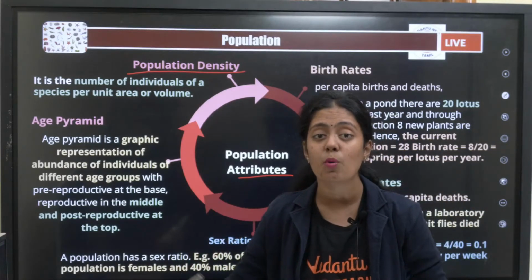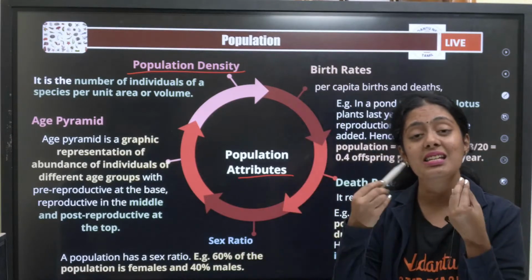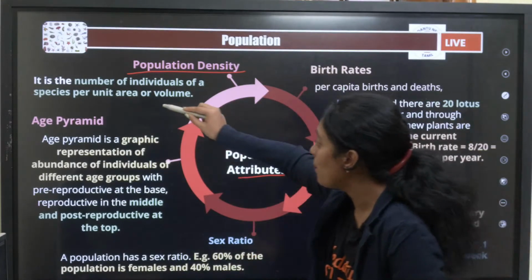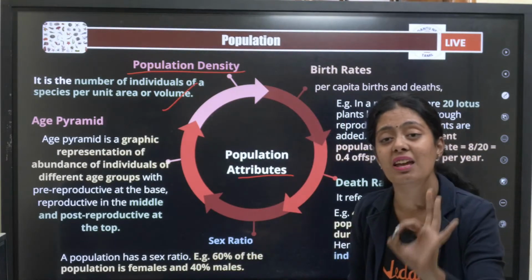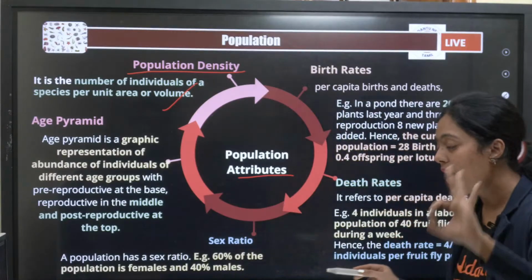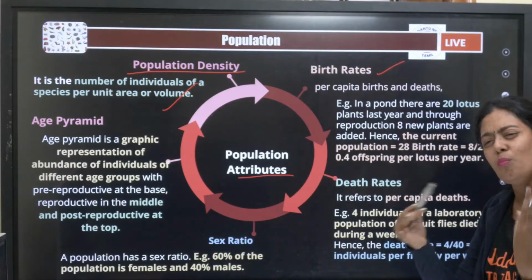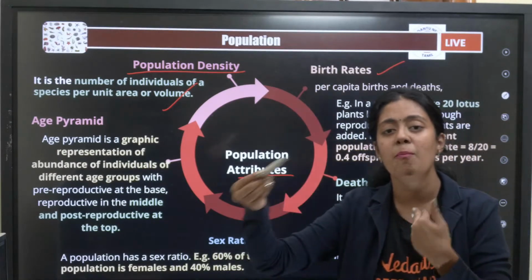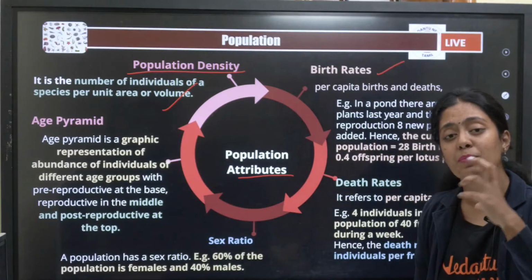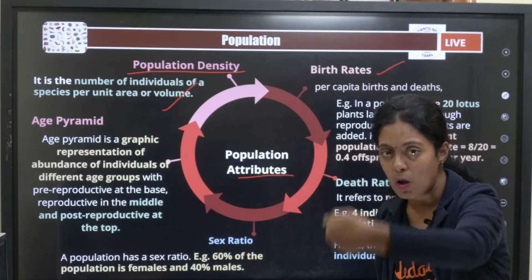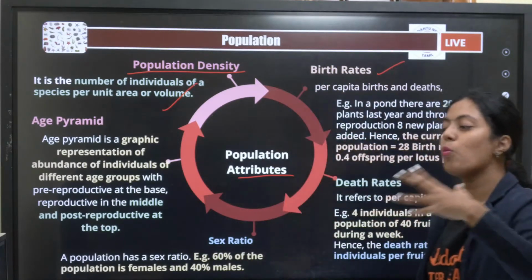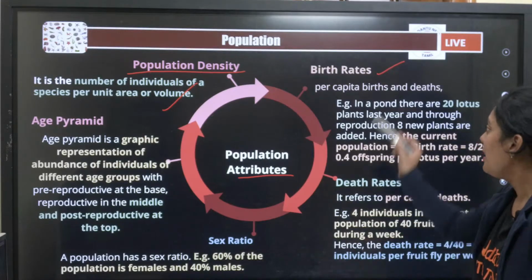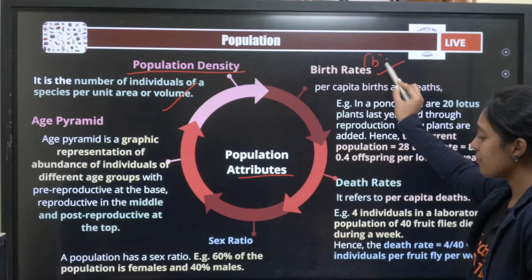அதே நீங்க villages-க்கு போங்க, there the population density is very very low. So this population density is very very important attribute pasangla. Okay, next your birth rate. Very easy, it is a per capita birth. So how many births have happened per organism per year is what we call birth rate. It is denoted by the letter B.